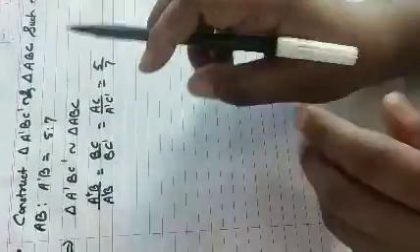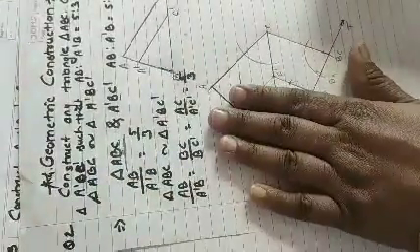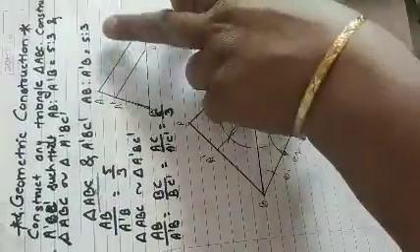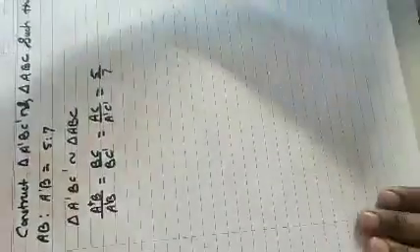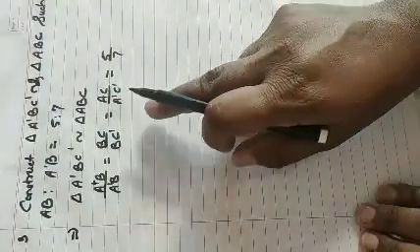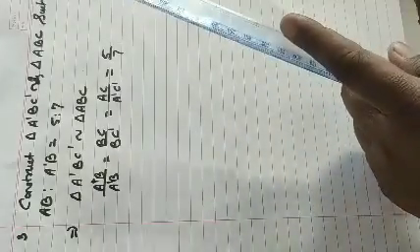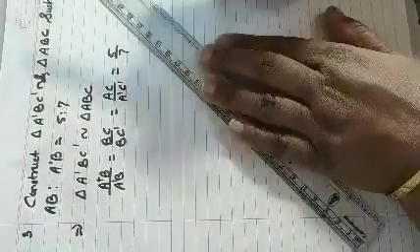It is 5:7. So from this what we understand is that in the question we solved earlier, triangle ABC is bigger because the ratio there was 5:3. But in this question, ABC is smaller and A dash B C dash is the bigger triangle. So our construction rough figure will be like this. First we will draw the rough figure.